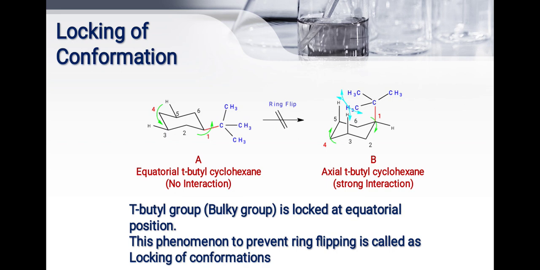When this group is present on the equatorial position, there is no interaction, so energy is less or zero, so this is a very stable conformation. But when it is present on the axial position, a very strong interaction is there, so energy is higher and it is less stable. So the prevention of ring flipping takes place, and that is called the locking of conformation.